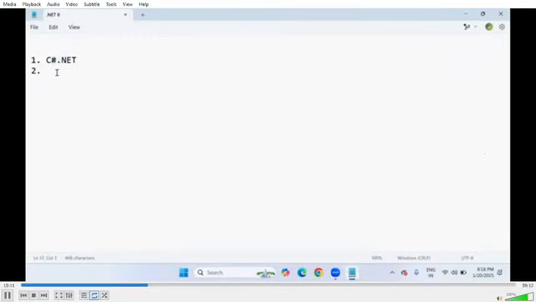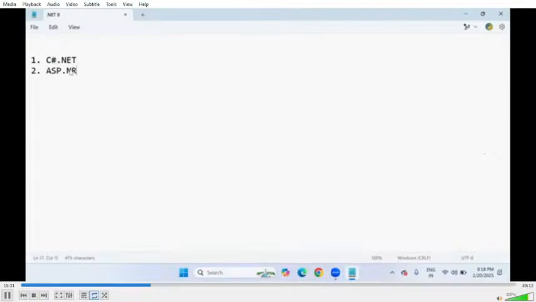How do Java people learn Java language code before going to implement their application? How do they learn the Java language? Core Java, advanced Java. So for .NET developers, what language do we have? C#.NET, the programming language. Next, ASP.NET.